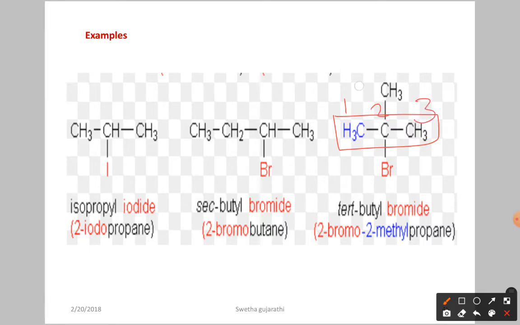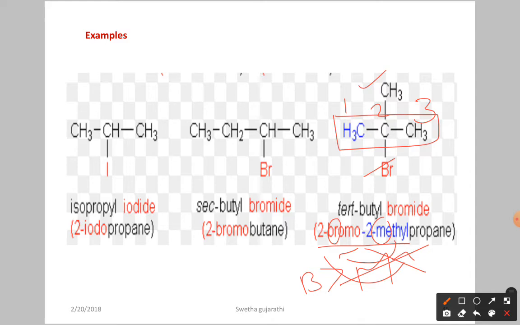At this position we have the substituents, both methyl and bromine. So you have to write 2-bromo-2-methyl. You may ask, can you write 2-methyl-2-bromo? No. Why? Because in alphabetical order you have to go for bromine first, B, and then M. So B gets priority, then M. Don't worry, we have some rules that I will discuss in detail later.